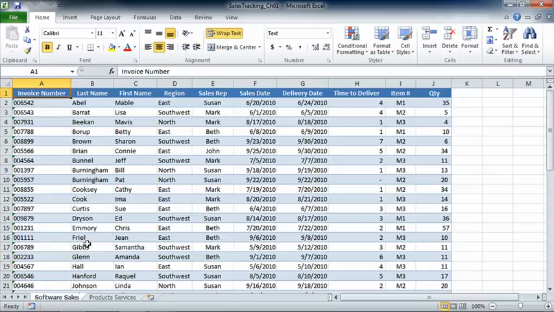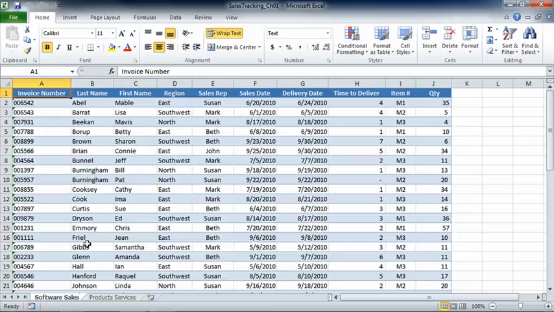Invoices, first and last names, the region, the sales rep, the sales date, delivery date, time to deliver, item number, and quantity. Our goal is to take this basic data and ensure the file is optimized for use by a variety of our personnel throughout the business processes, from the clerical staff all the way up to the executive team. We want to ensure that the file follows PCKey's commandments of Excel usage, in other words, best practices, to ensure that it's efficient and accurate, with minimal intervention, and that's also a critical part. We don't want to have to type things or do things manually all the time. We just want it to be kind of automated and ready for our staff to interact with it by adding new records, analyzing the data, and so forth.